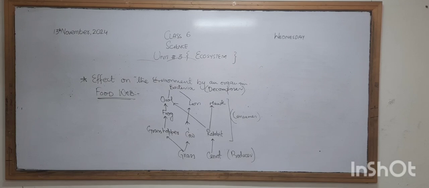Now we will move towards the homework. I am giving you some questions to answer, and I will also give you research work.